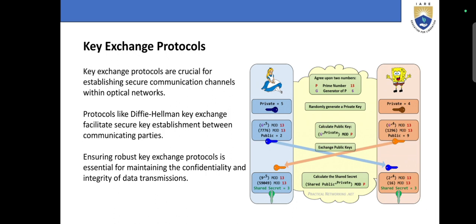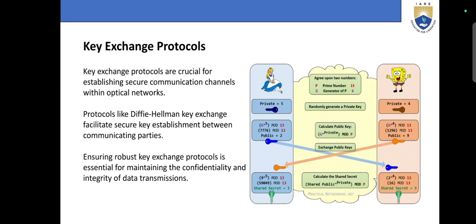Ensuring robust key exchange protocols is essential for maintaining the confidentiality and integrity of data transmissions. Here A and B agree upon two numbers, a prime number and a generator: P equals 13, G equals 6. Private key equals 5; each party randomly generates a private key, calculates public keys, exchanges public keys, and calculates the shared secret.